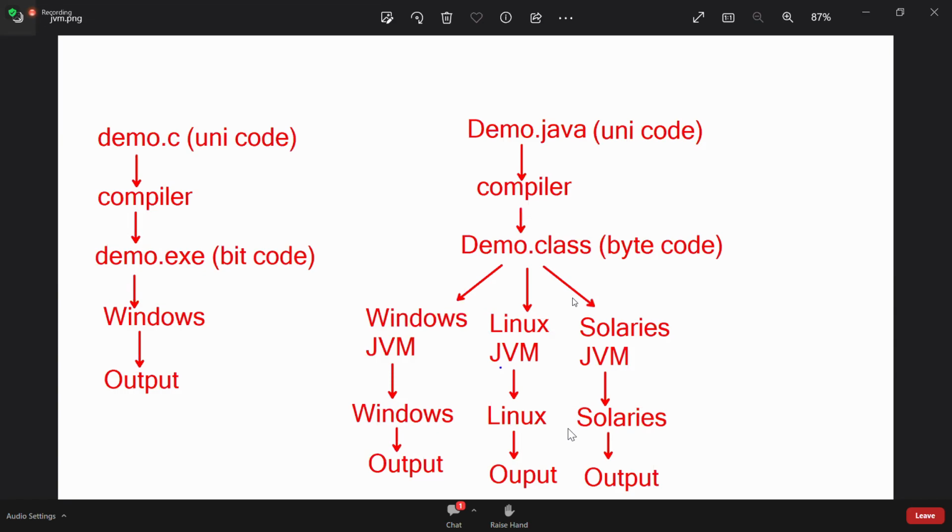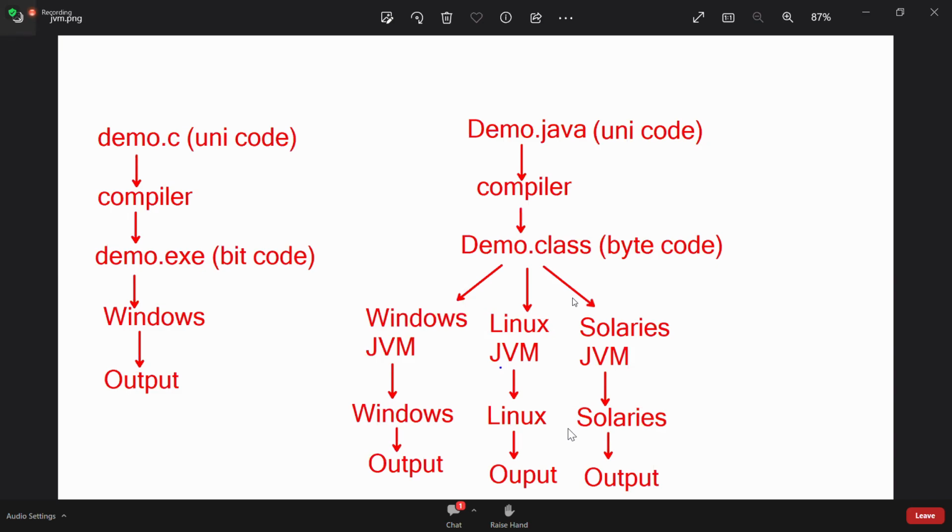Can I run it? No. Suppose in your home PC, Windows is there and Java software is there. You write a Java program, compile it, and you get a .class file. You copy that .class file in a pen drive and bring it here to my system. Linux is there. Can I run it? Yes. Without modifying a single character, you can run it. That is the reason we call it platform independent.